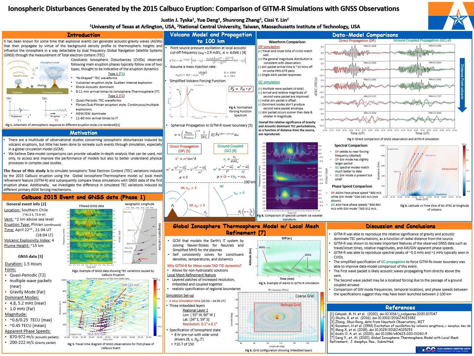We wanted to see if our numerical model of the IT system could reproduce this result, and for that we needed a simplified representation of the volcano as well as the propagation to the lower boundary of the global ionosphere thermosphere model. Here we represent the volcanic forcing as a broad spectrum with a dominant peak at the local acoustic cutoff frequency shown in Figure 4, while the propagation of those waves to the lower thermosphere is done using spherical waves where two propagation mechanisms are tested. The direct propagation assumes waves propagate directly to the boundary, while the ground-coupled propagation makes assumptions on the horizontal phase speed dependent on waves traveling downward from the source.